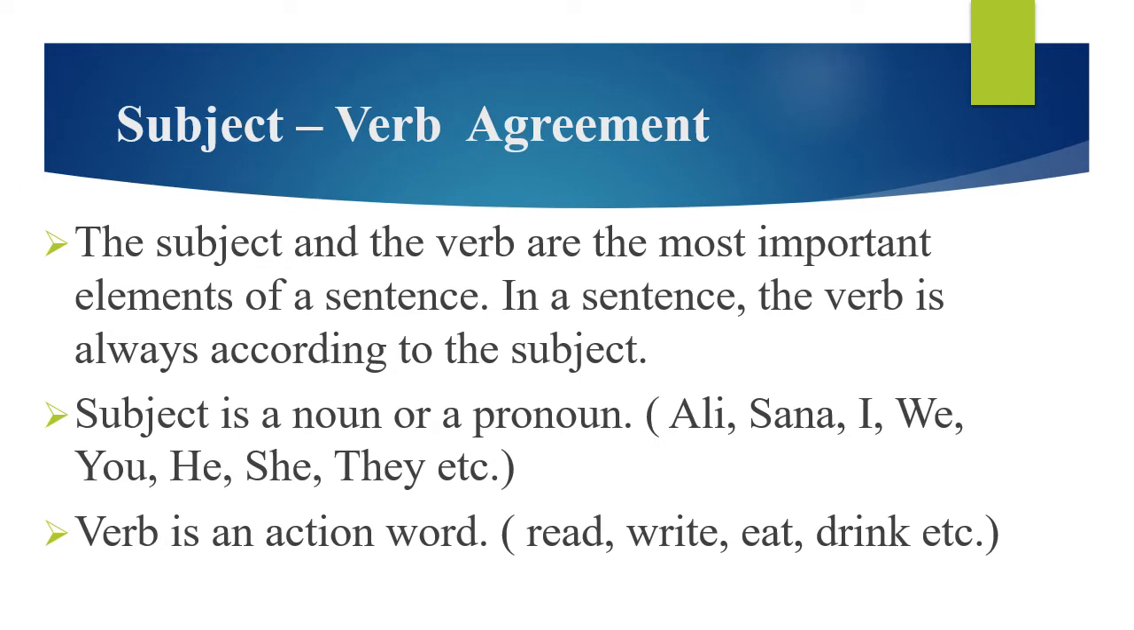Students, now we will learn about the subject and verb agreement, and we will also learn what the subjects and the verbs are. The subject and the verb are the most important elements and parts of a sentence. As you know, in the English language, first comes the subject, then the verb. This is the sentence structure in English. So subject and verb are the most important parts of a sentence.